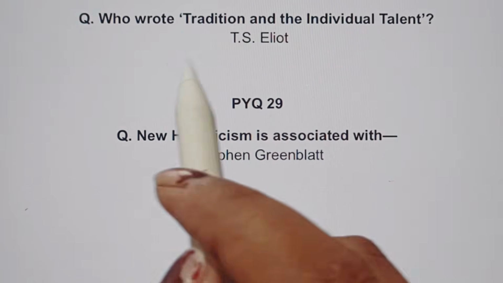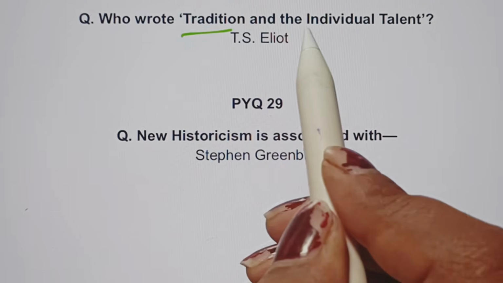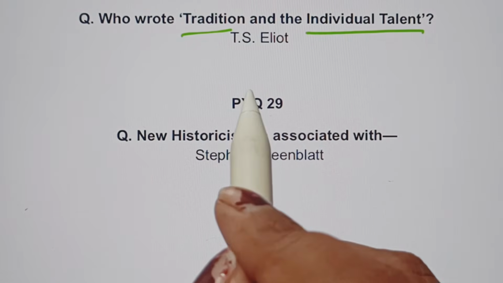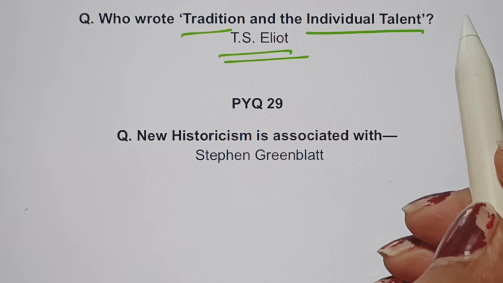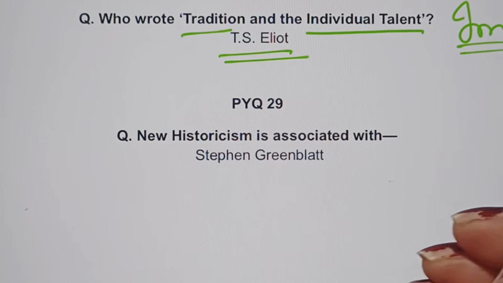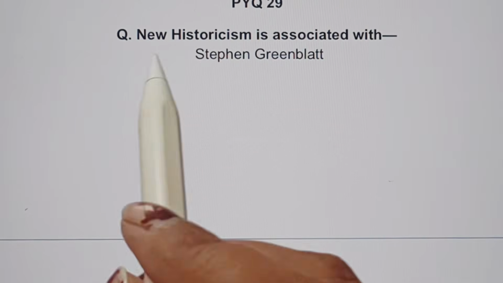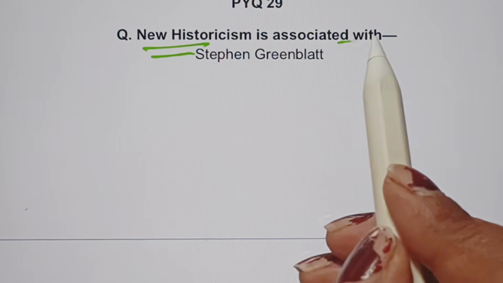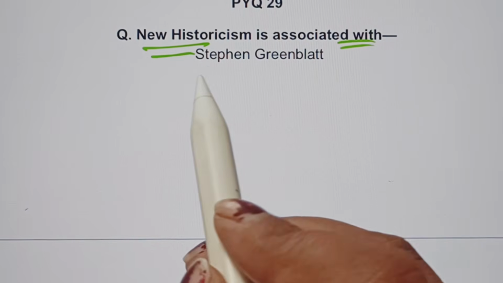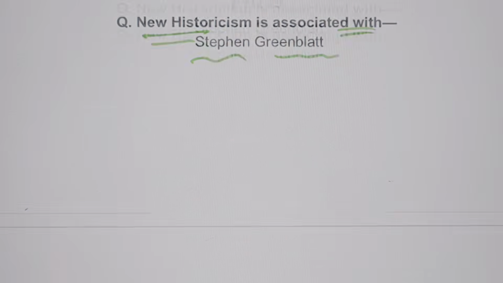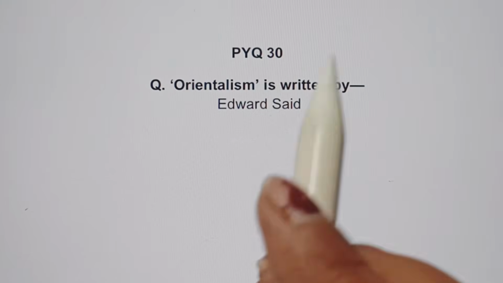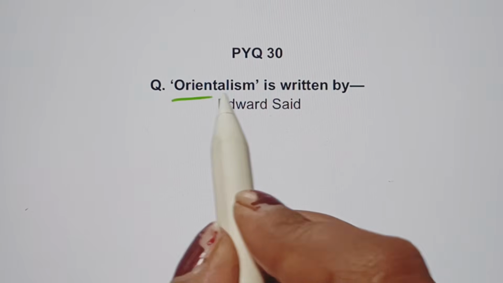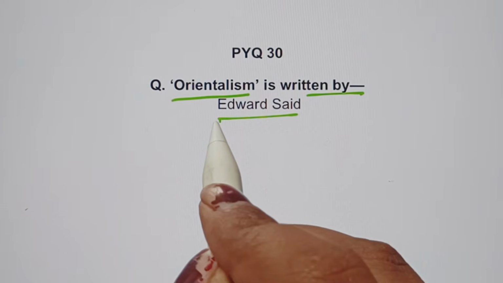Okay. Who wrote Tradition and the Individual Talent? It is written by T.S. Eliot, one of the most important texts from the point of view of literary criticism. Then, New Historicism is associated with what? It is associated with Stephen Greenblatt. Okay. The last question of this particular section is, Orientalism is written by whom? It is written by Edward Said.